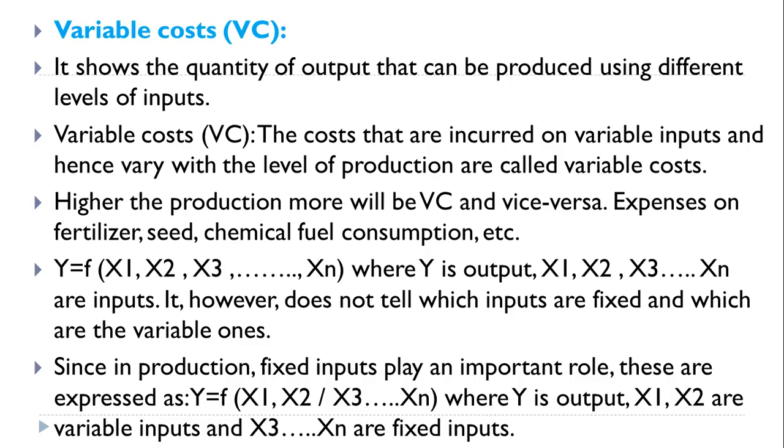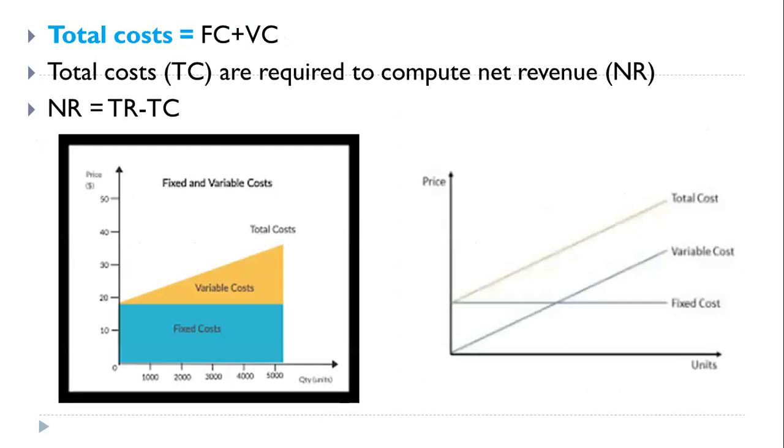For that purpose, another relationship is developed. That relationship is expressed as Y is a function of X1, X2 slash X3 up to Xn, where Y is the output, X1 and X2 are variable inputs, and X3 up to Xn are the fixed inputs. So these are the different types of relationships developed for expressing the variable inputs and fixed inputs.